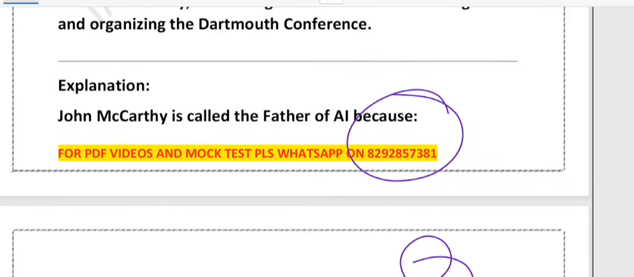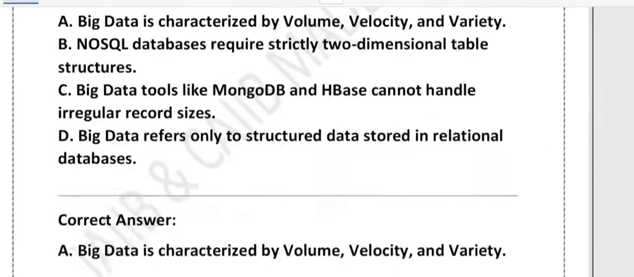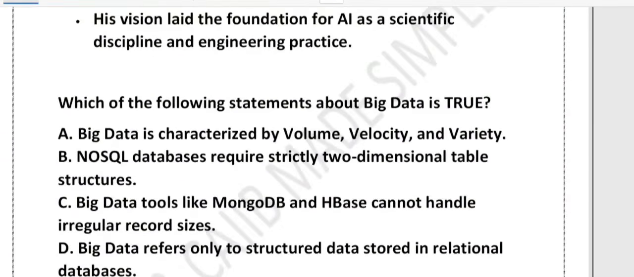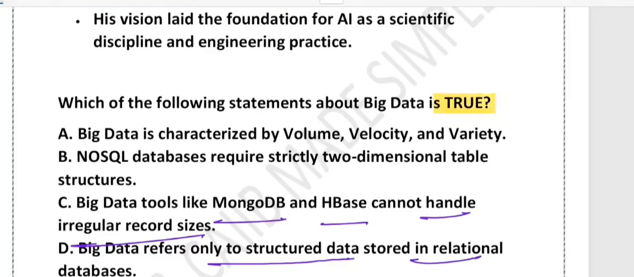IIBF. Now friends, the next question is, which of the following statements about big data is true? Very good question. So options are: A, big data is characterized by volume, velocity and variety. Option B, NoSQL databases require strictly two-dimensional table structure. Option C, big data tools like MongoDB and HBase cannot handle irregular record size. Option D, big data refers only to structured data stored in relational databases. So which is true? In the previous two questions we have seen which is false. Now they are asking which is true.